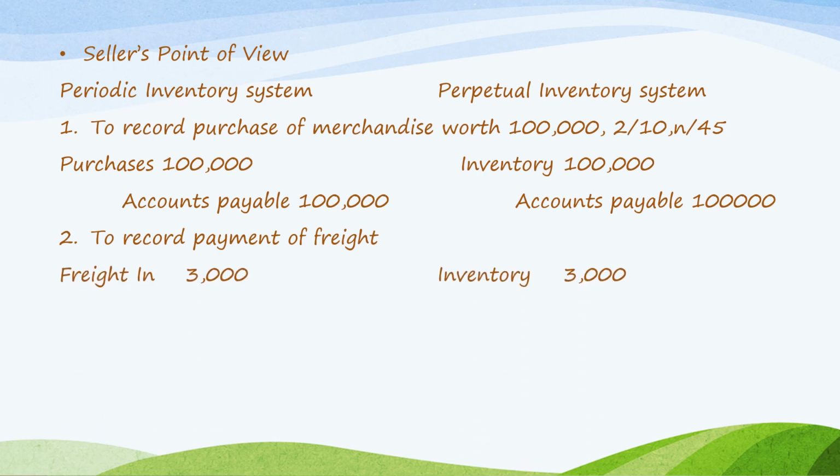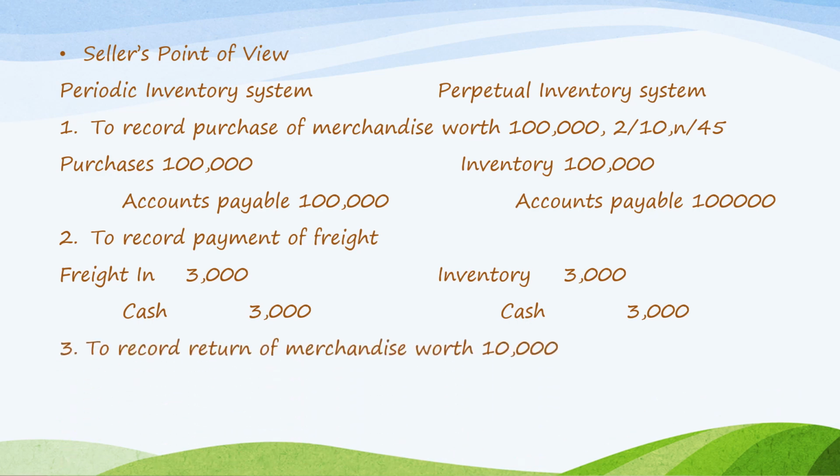For the periodic inventory system, it will record freight in, credit cash. Whereas, under the perpetual inventory system, every time there is freight paid by the buyer, because we are the buyer here since we purchased the merchandise, debit inventory, 3,000 and credit cash, 3,000.